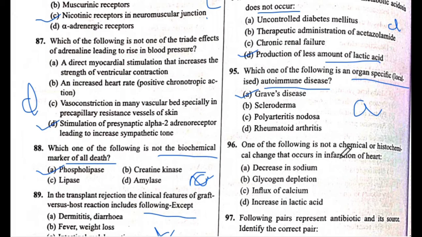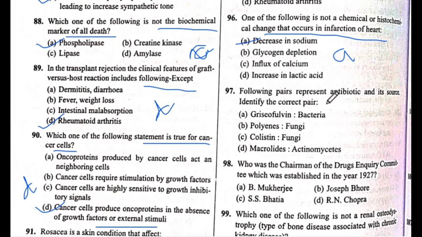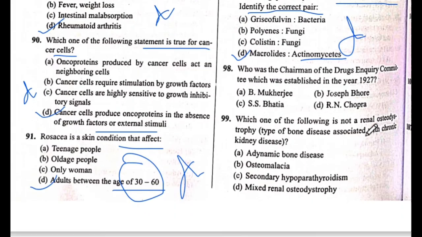Next is question number 96. One of the following is not a chemical or histochemical change that occurs in infarction. The answer is A, decrease in sodium. The answer is A. Next is question number 97. Following pairs represent antibiotics and its source, identify the correct pair. The answer is D, macrolide, actinomycetes. The answer is D. Next is question number 98.